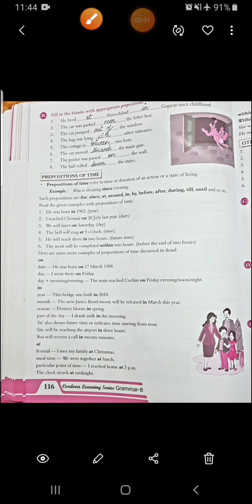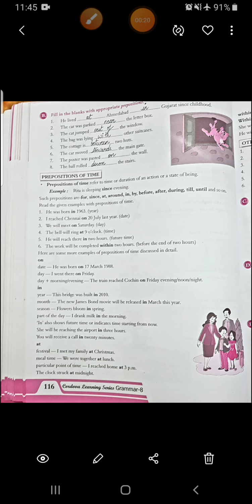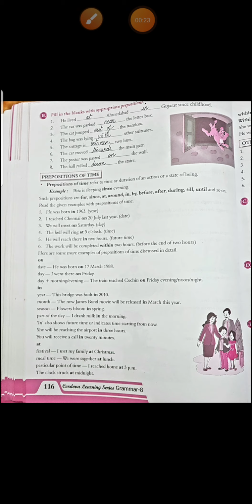Hello, Class 8. This is the continuation of your Chapter 15, that is Prepositions and Their Correct Use. In the last video, we have seen what is a preposition, then we have seen the usage of it. Then we have started with kinds of preposition, where we have seen prepositions are of three types: preposition of spatial relationship, of time, and of direction. We have done prepositions of spatial relationship and we have completed till exercise B.